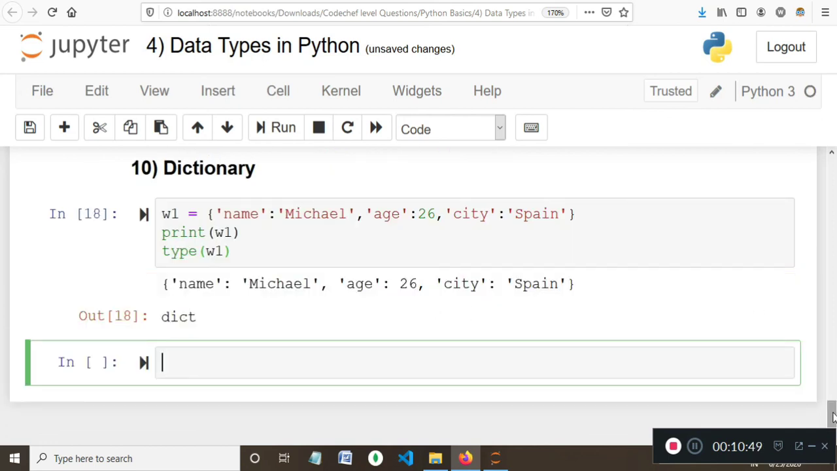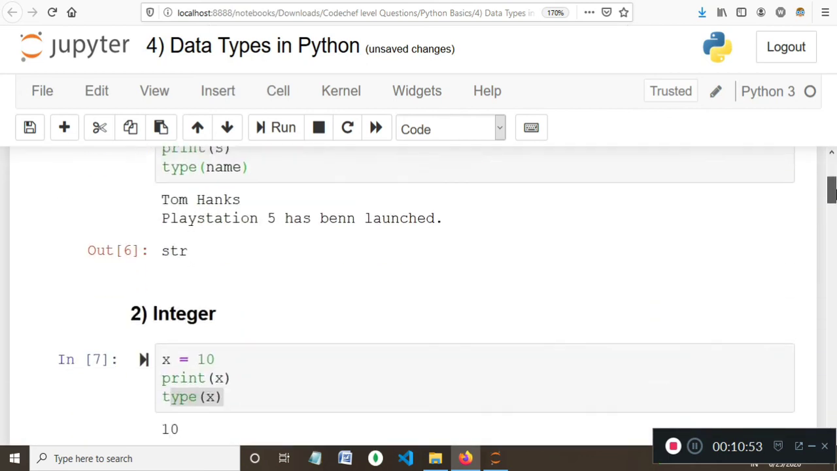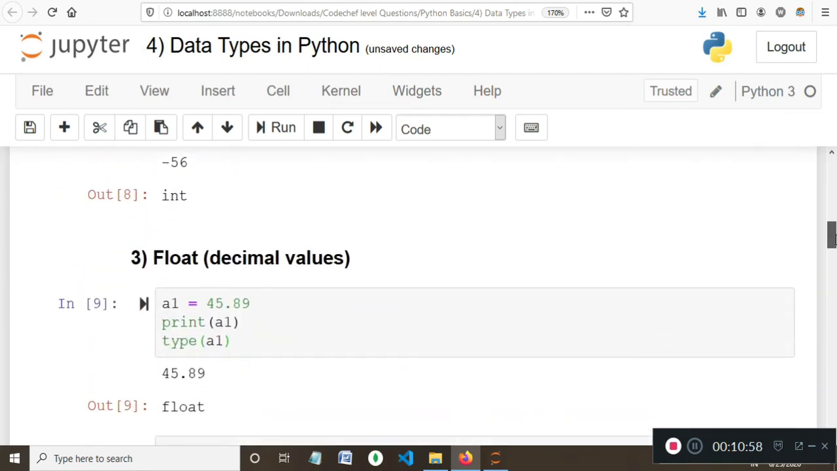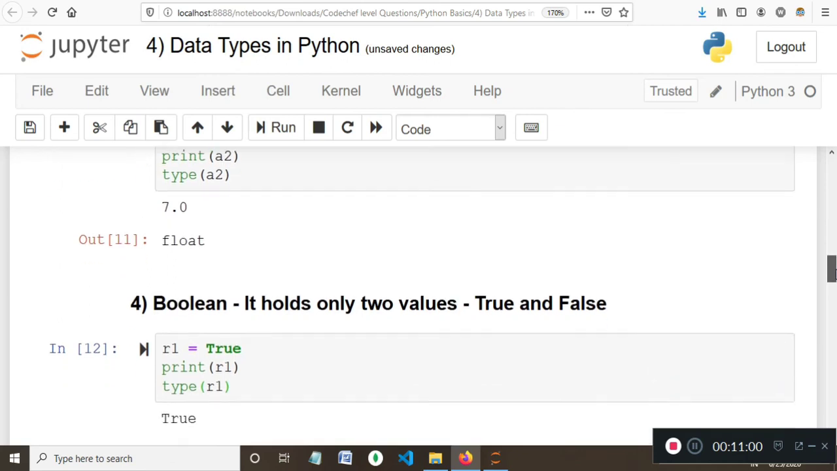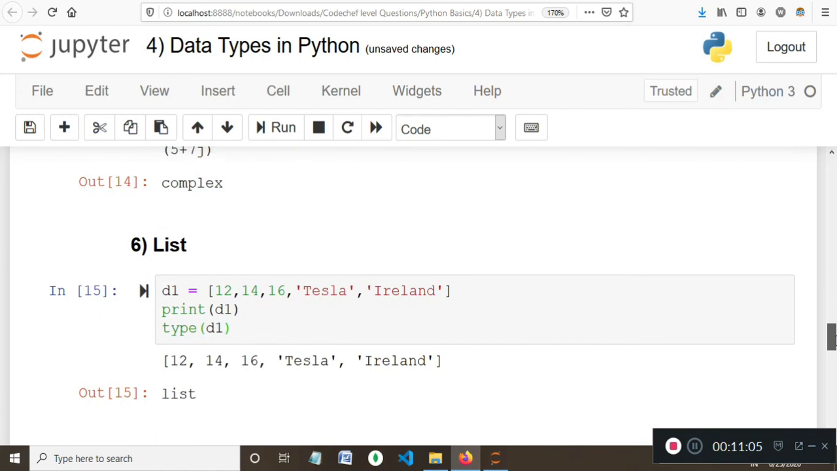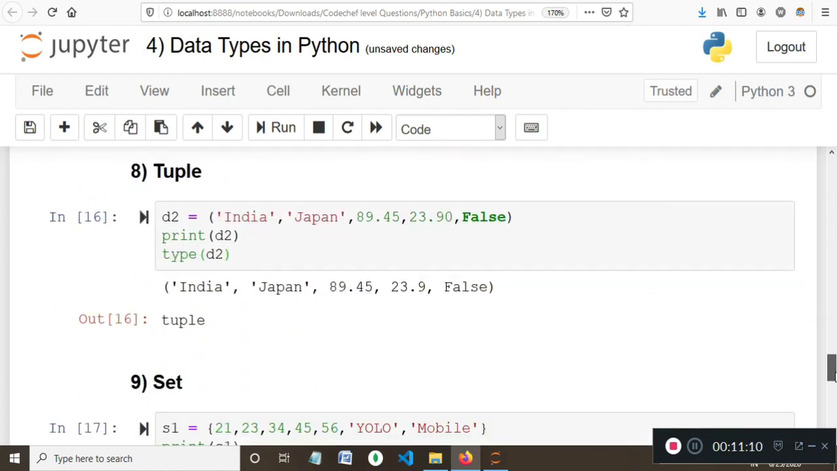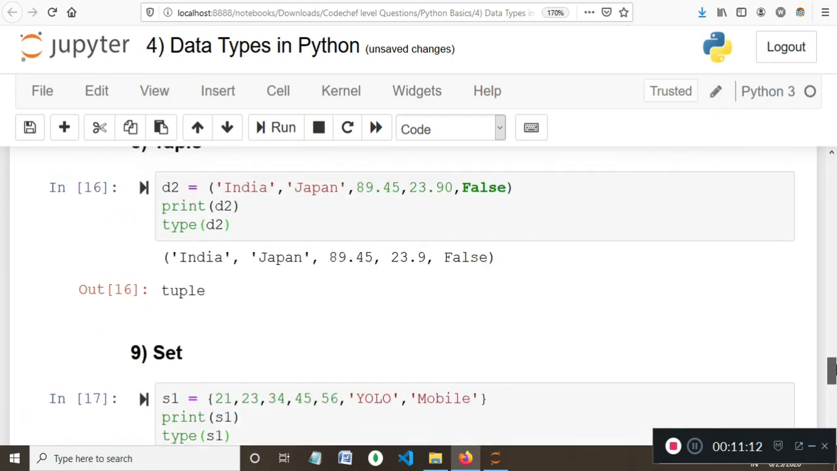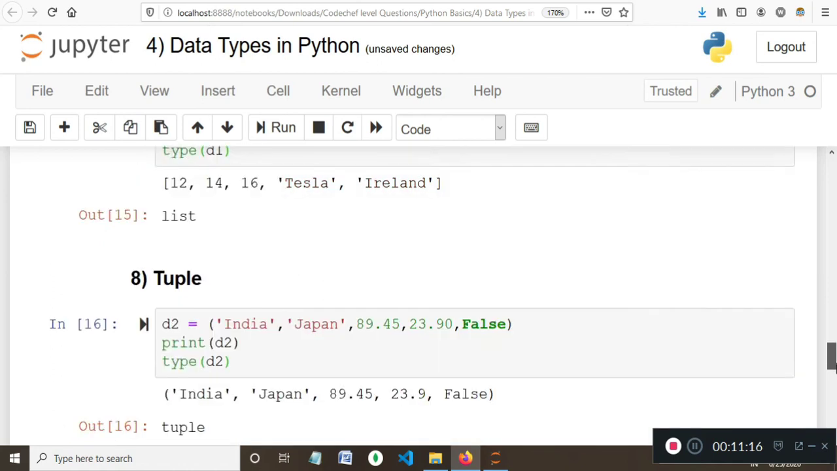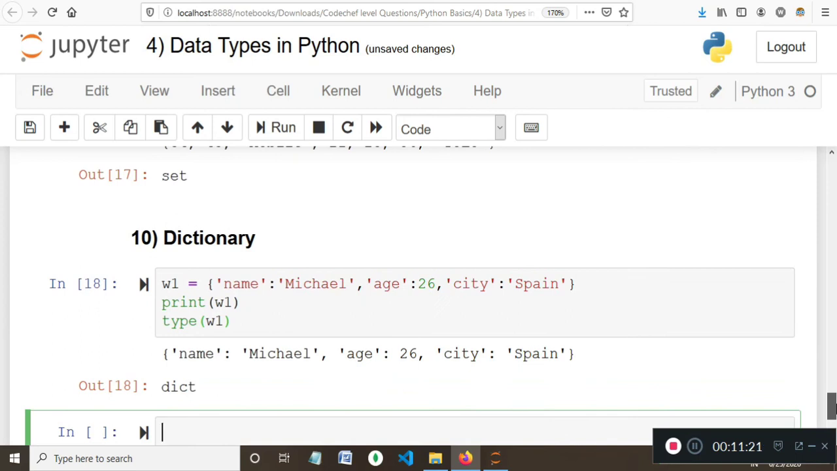So as far as this video is concerned, I've explained the different data types, starting from strings, then heading towards integer, and in the same order float, then the boolean, then the complex number, and then the main data types of Python, which are list, tuple, set and dictionary. I'll have a separate video on list, tuple, set, dictionary as mentioned before. So that's all I had for this video.